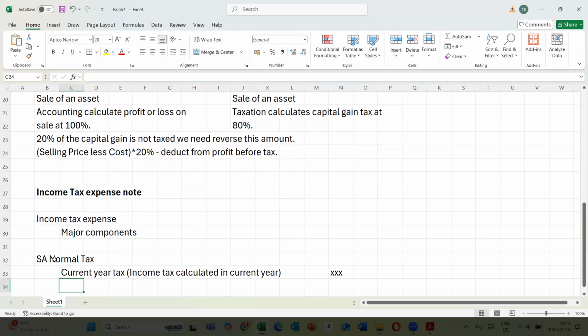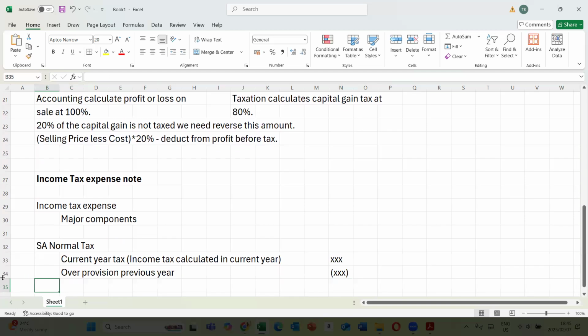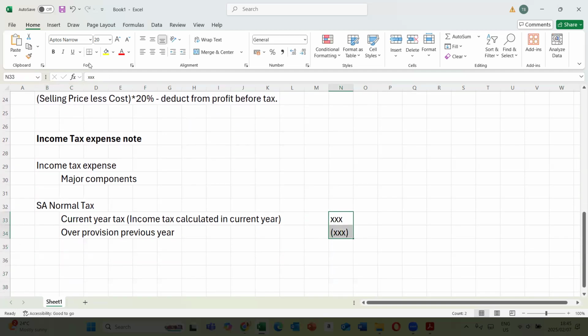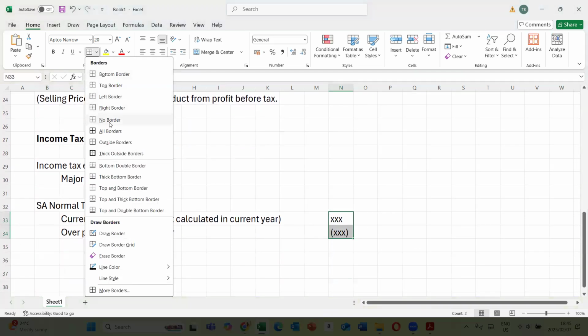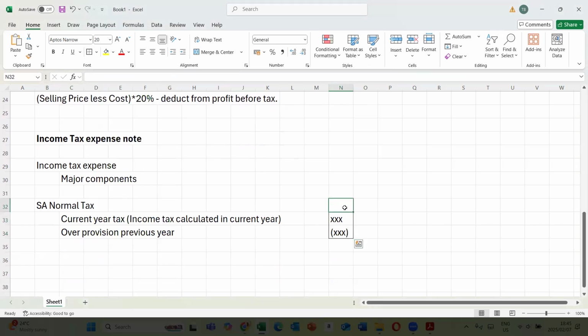Or in the previous year, if there was an under provision, so that means they paid lesser tax, we also include it there. So we have over provision previous year. All right. So this is the provisional tax that's coming from the previous year. So if it's an over provision, we deduct it there. All right. Then the net off between these two amounts is what then gives us SA normal tax. All right. So we have the SA normal tax sitting in like that.